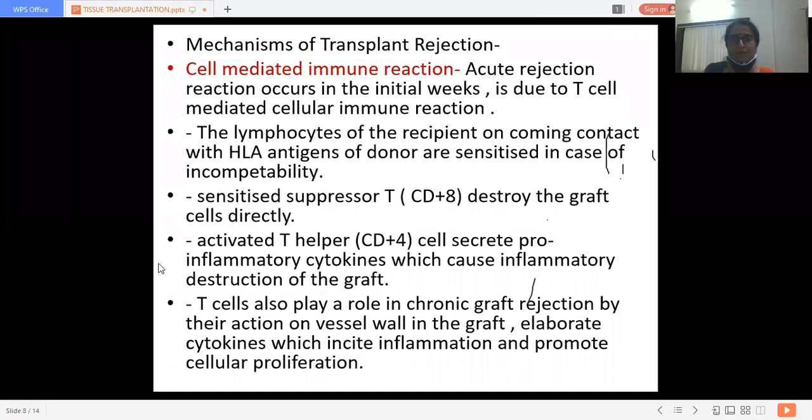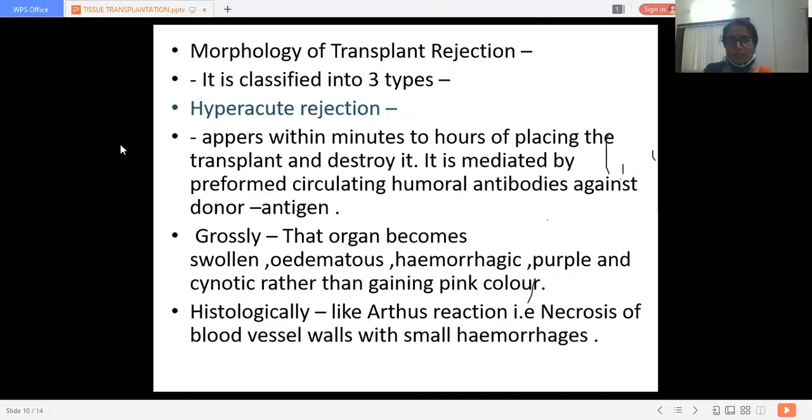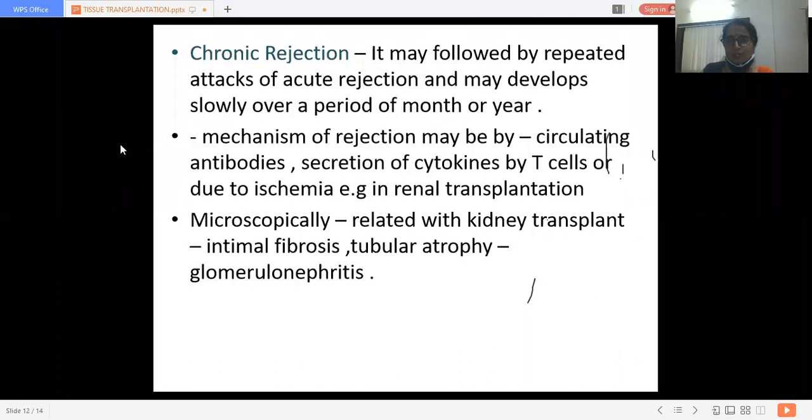Then the mechanism of transplant rejection we discussed in case of cell mediated immunity and in case of humoral immune reaction. Then morphology, we discussed these 3 types: hyperacute rejection reaction, acute rejection reaction and chronic rejection. So morphology is also important with these 3 types.